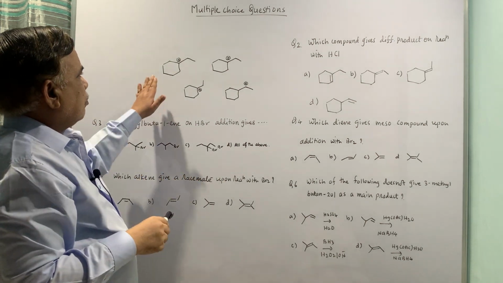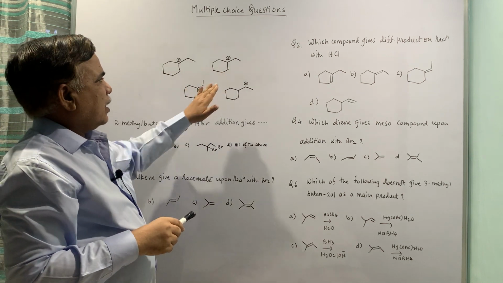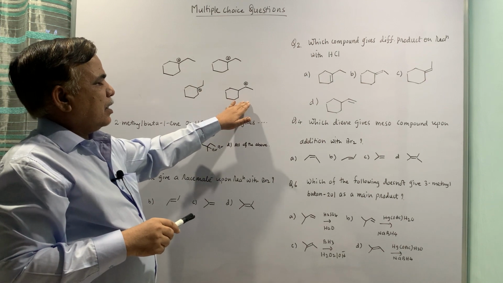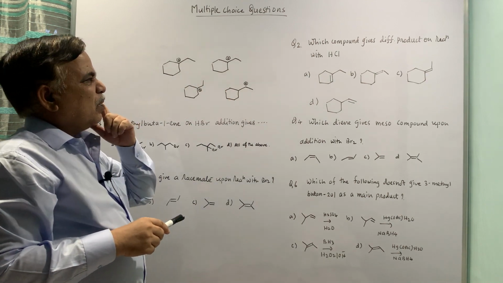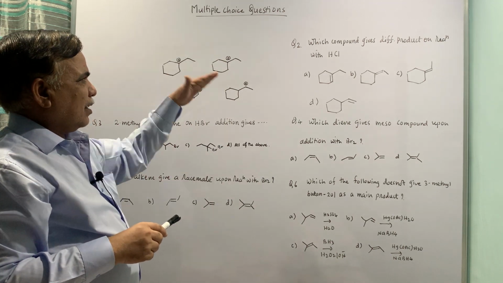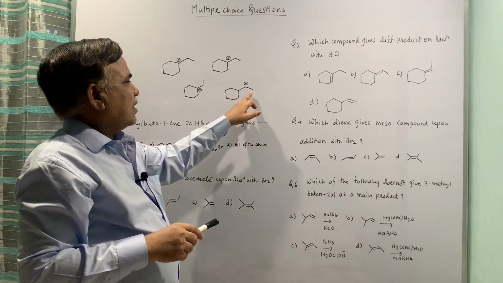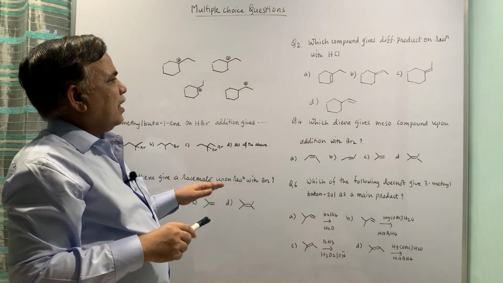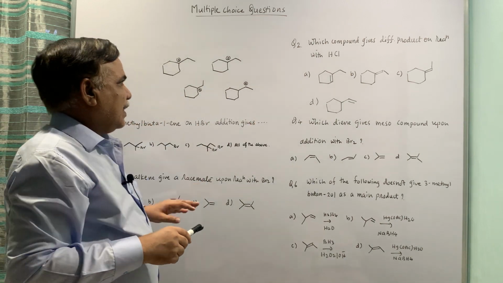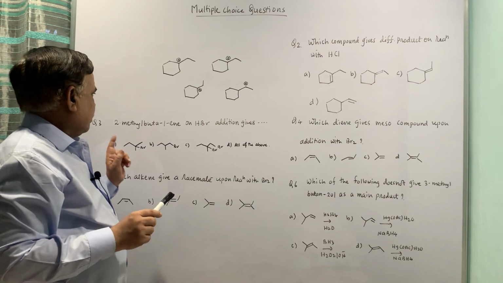So tertiary chloride, tertiary chloride, tertiary chloride, and if this is allowed to isomerize, this will also give, but on the first criteria this is giving secondary, the remaining are giving tertiary carbonium ion. So the correct option is D, that is this compound will give different product.